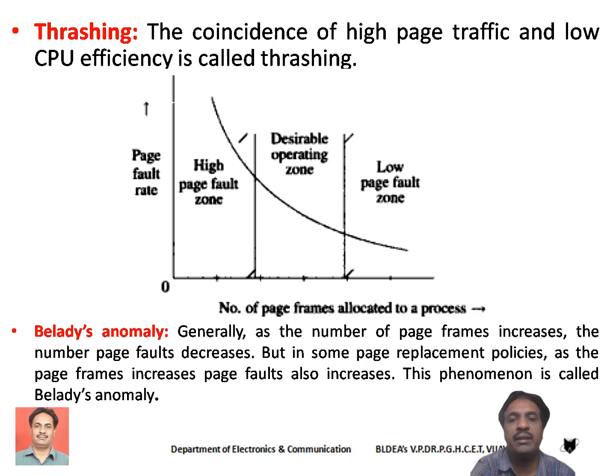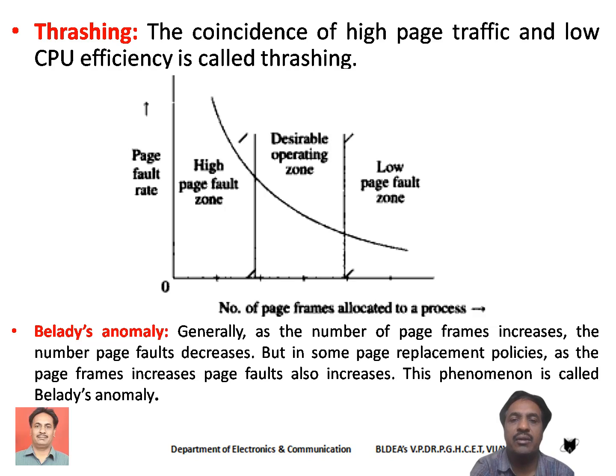At the beginning, if the number of page frames is small, we are going to get high page faults. And as the number of page frames increases, we get a low page fault rate. That's why this last region we call the low page fault zone. Generally, when a page fault occurs, the operating system or memory management unit has to carry out page out and page in operations. These page out and page in operations are themselves overhead activities, so it leads to low CPU efficiency.